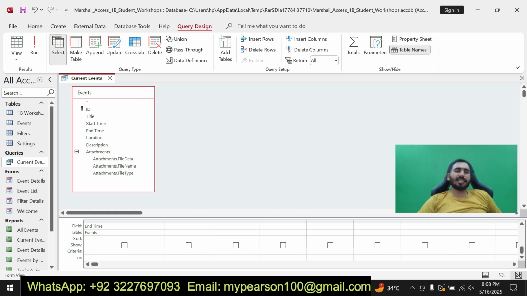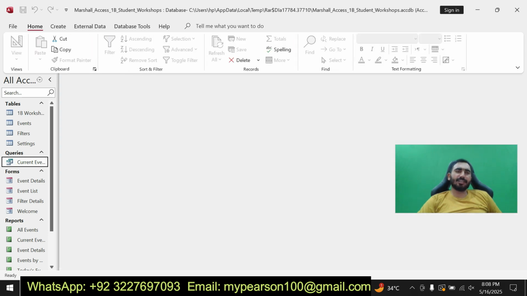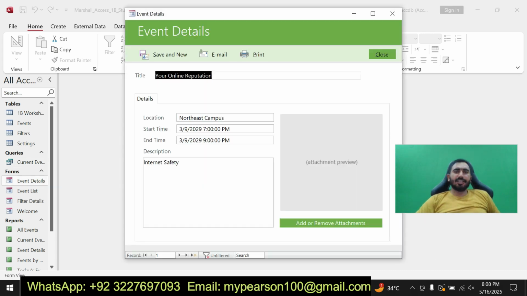Okay, after the query I can show you some forms that I have created in this project. My first form is Event Detail. You can see here I have created a form that is Event Detail. You can see here I am showing you the form for the Access 1B student workshop.